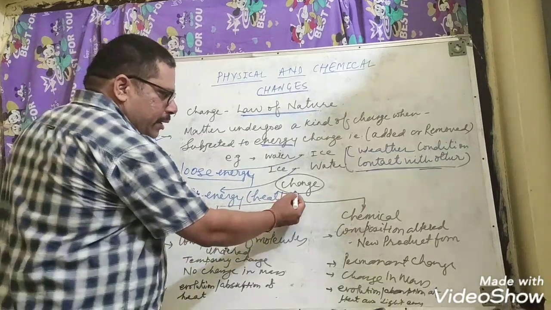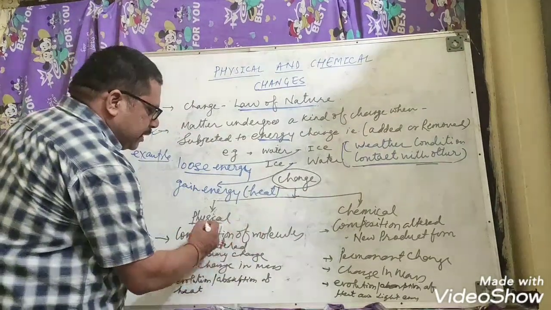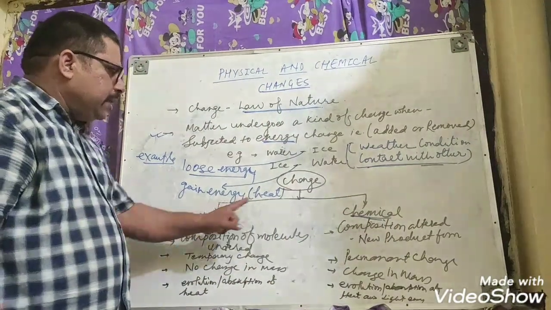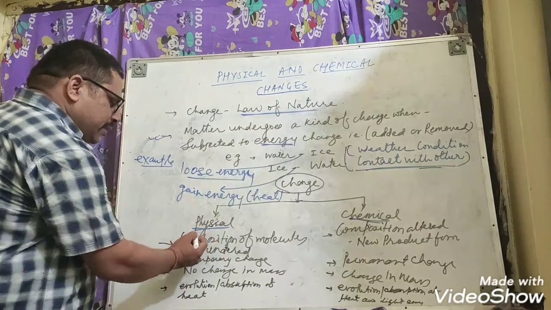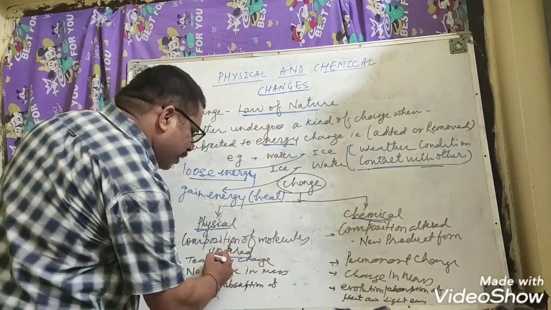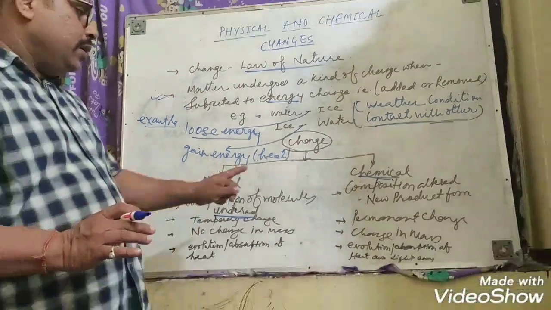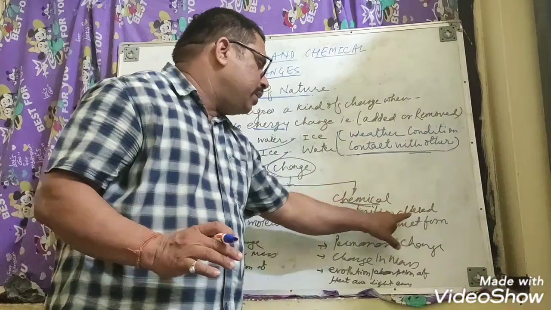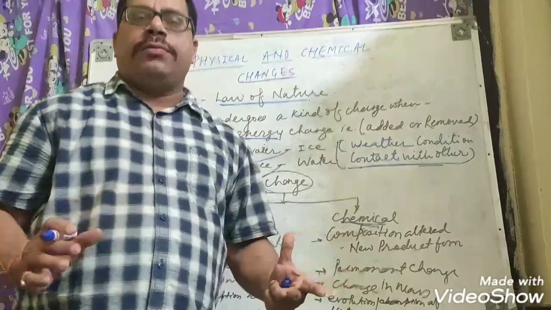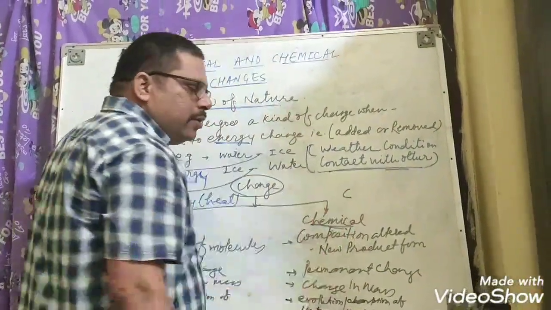Now, ultimately, we are going to divide change into two parts: physical change and chemical change. In physical change, first, the composition of molecules is unaltered. Unaltered means there is no change at all. Here, in chemical change, the composition of matter is altered. Altered means a new product forms. I can give you an example. This one, C. What is C?